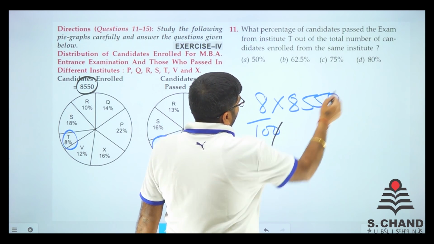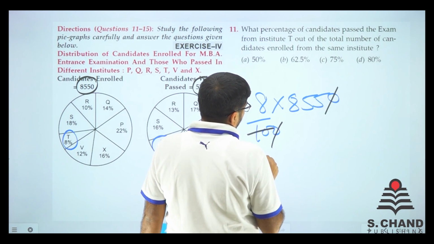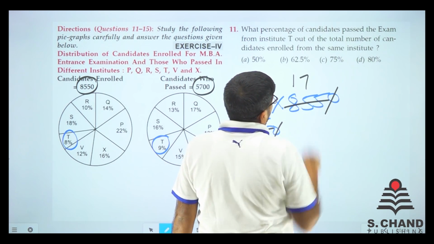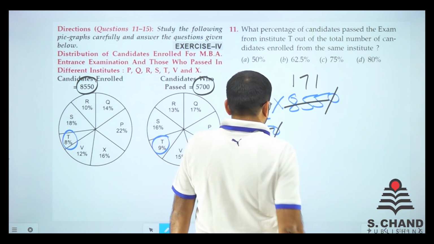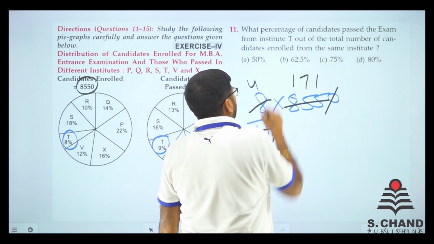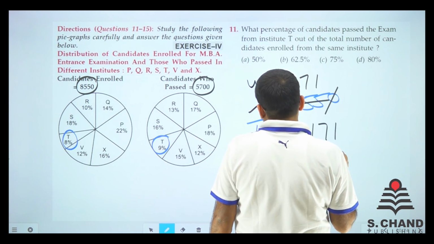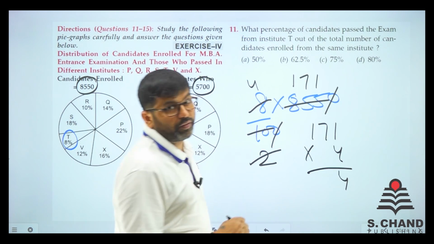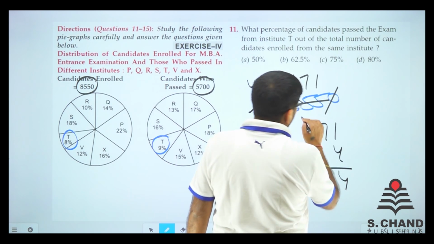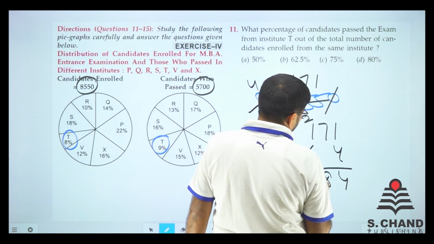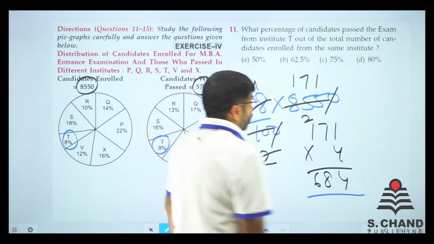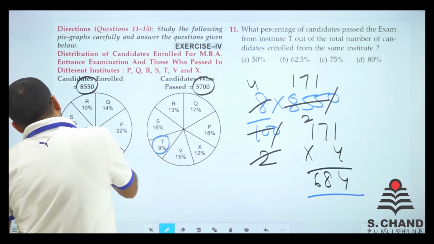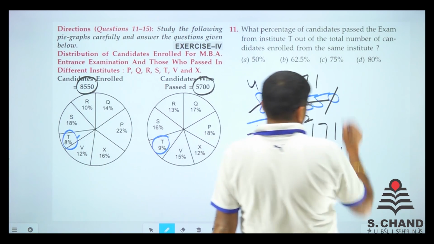So it is like 8% of 8550. 1 zero gone. So it is like 2 times. 5 is like 1 time, then 35 is 7 times, and then 5 is 1 time. So 171, and then multiply it by 4. 4 ones are 4, 4 sevens are 28. We get 2, 4 ones are 4 and 6. We got 684. So 684 is the number of students who got enrolled in T, right?